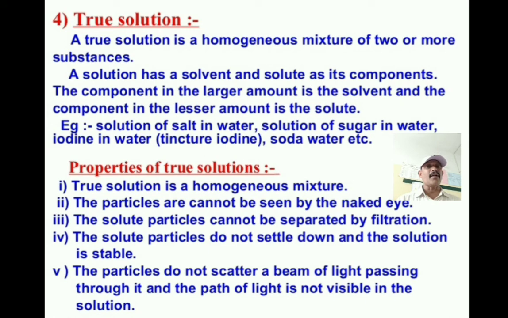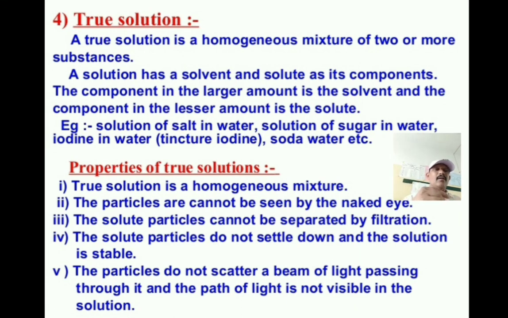The solute particles do not settle down and the solution is stable, because they are mixed with the water molecules. They do not settle down, they are always stable. The particles do not scatter a beam of light passing through it, and the path of light is not visible in the solution.